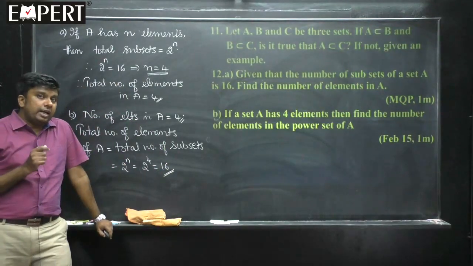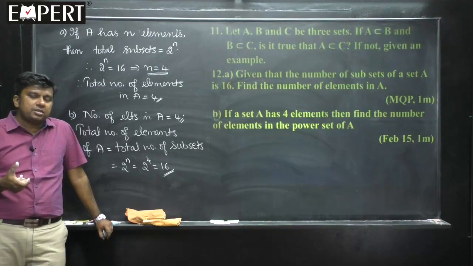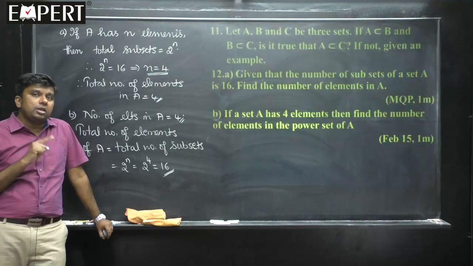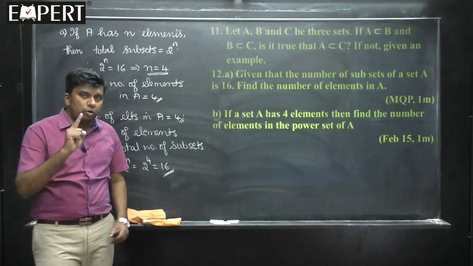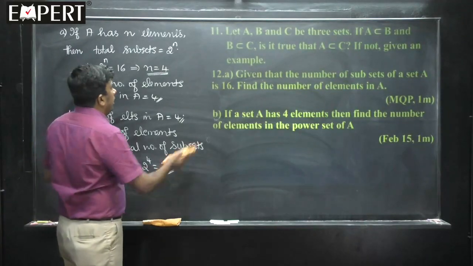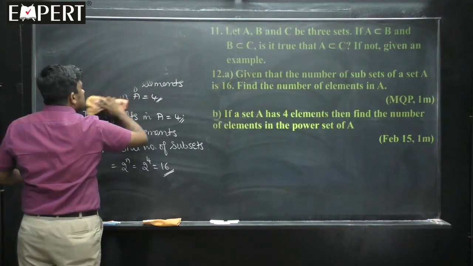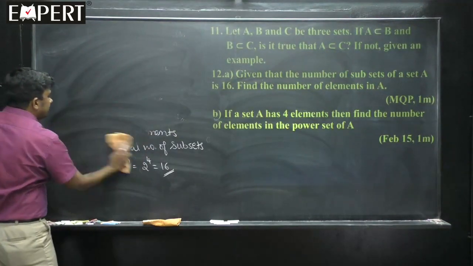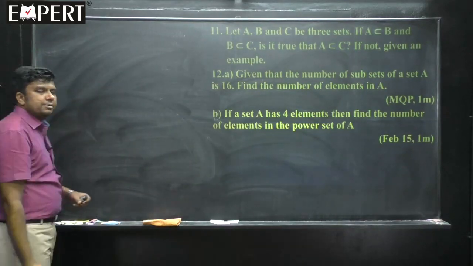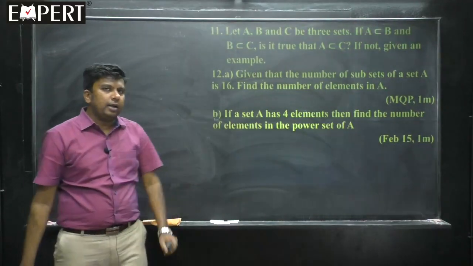16. Yesterday I gave you an exercise, students: A is equal to {1, 2, 3, 4}, write all the subsets. How many subsets did you get? For a set containing 4 elements, you have to get 16 subsets. I hope all of you got the answer. It is the null set, then 1 element subsets are 4, that is the set containing 1, set containing 2, set containing 3 and set containing 4. Then 2 element subsets are 6, 3 element subsets are 4 and then 4 element subsets, that is 1. So total it will be 16 subsets. Hope you tried that and you got the answer.